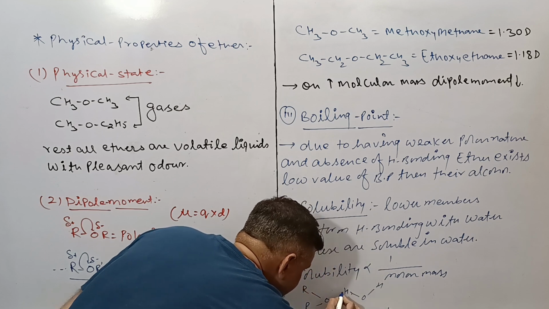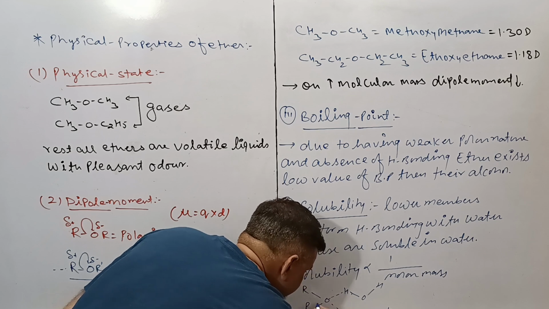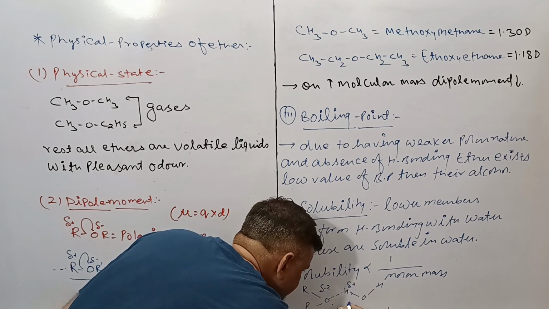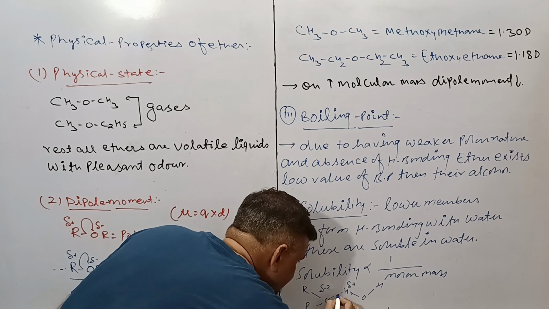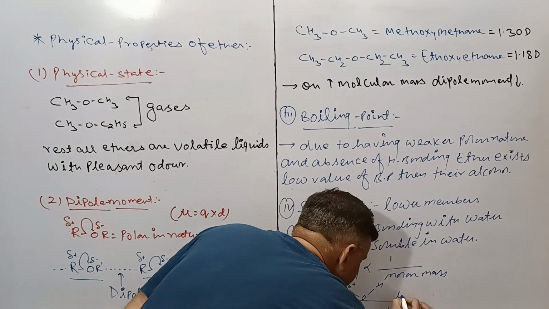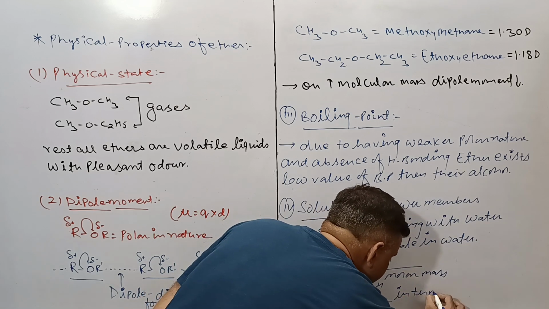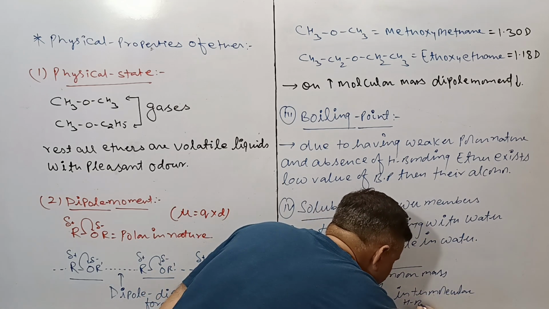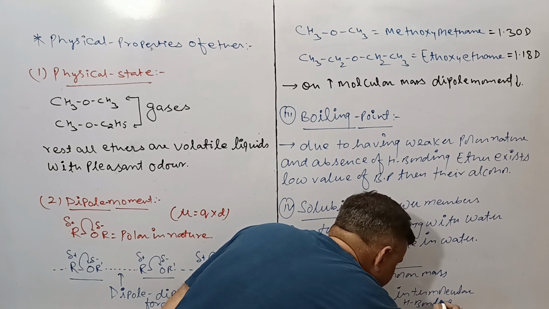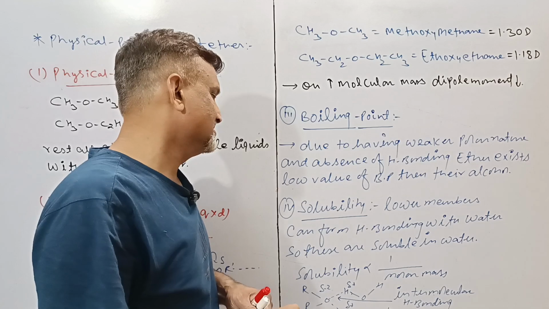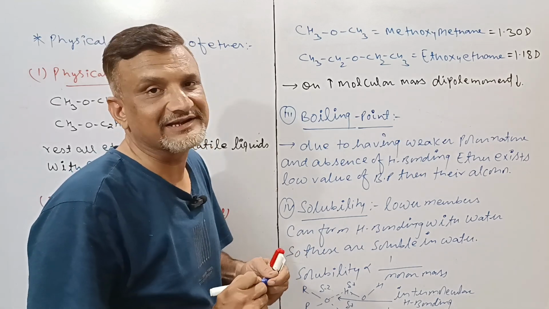Here will be H bonding, partial negative charge, to partial positive. This is the H bonding. Intermolecular H bonding will be present. That's why these are soluble in water, while on increasing molar mass, the solubility of the ether decreases.